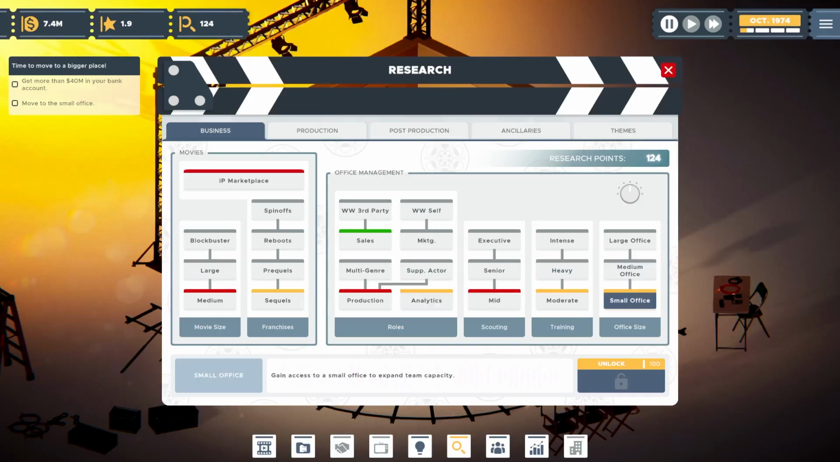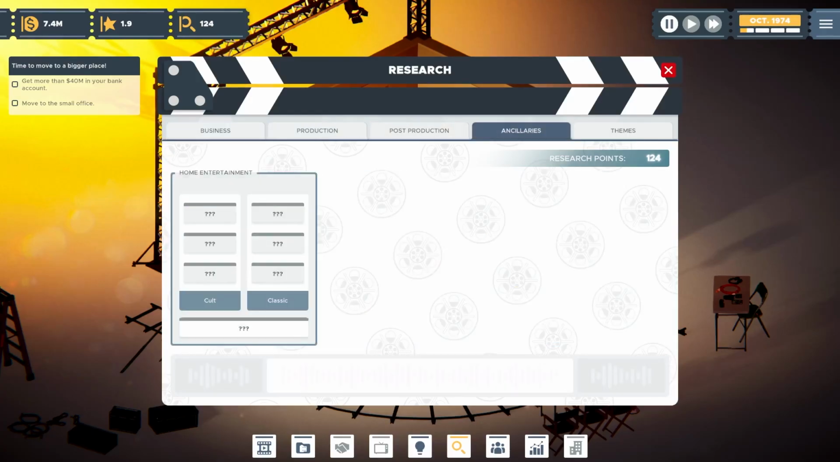Training for moderate, and then again, small office. We talked about that. We need 100 research points for that. We're nowhere near what we need for that. We're at 7.4. We need 40. Now remember, when we got done paying off our loan, we were at 5.6, I think. So we're almost a couple mil up based on these two movies. We need to start banging out a bunch more of them.